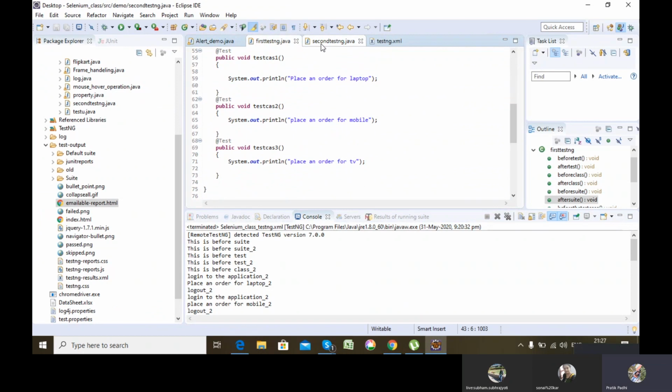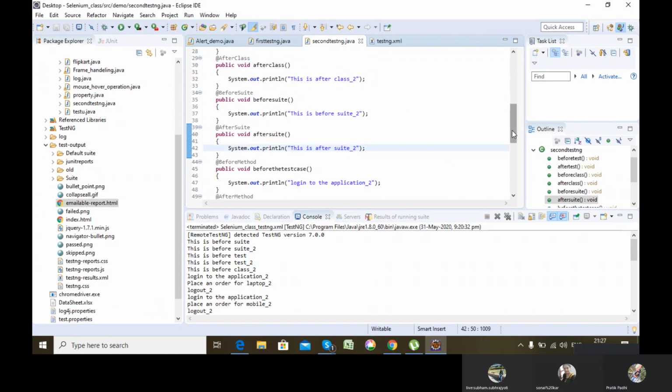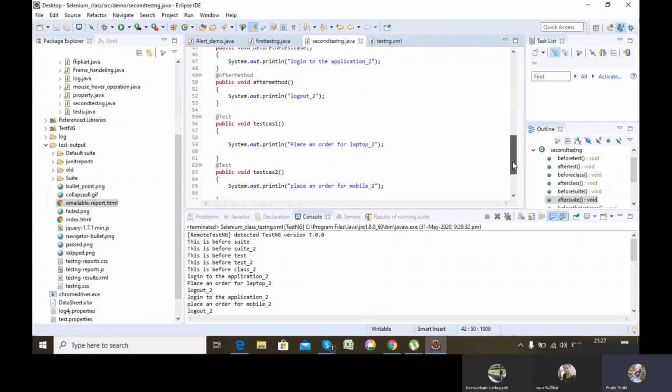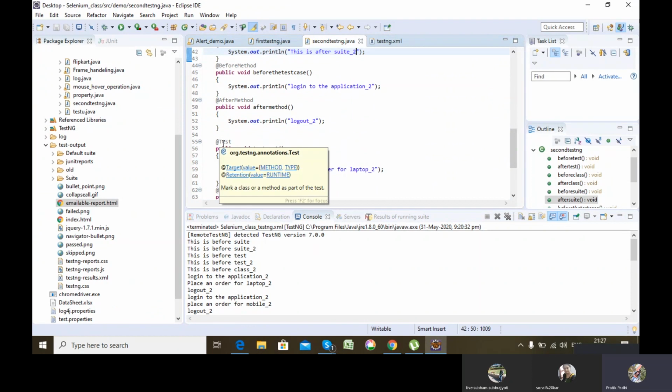Let's say I remove them. There might be a question in your mind, right? If my @Test are not present, will my @BeforeMethod, @AfterMethod get executed? There must be a question in your mind.